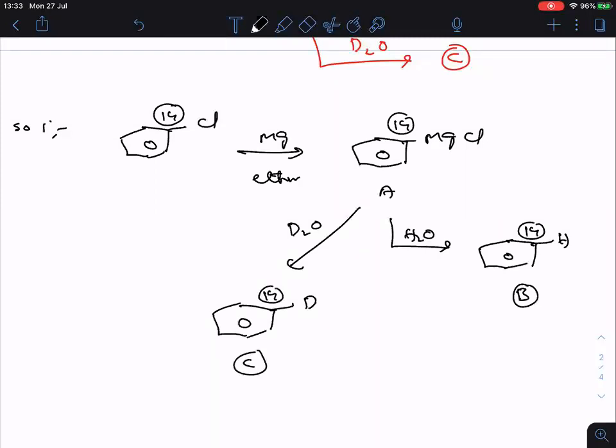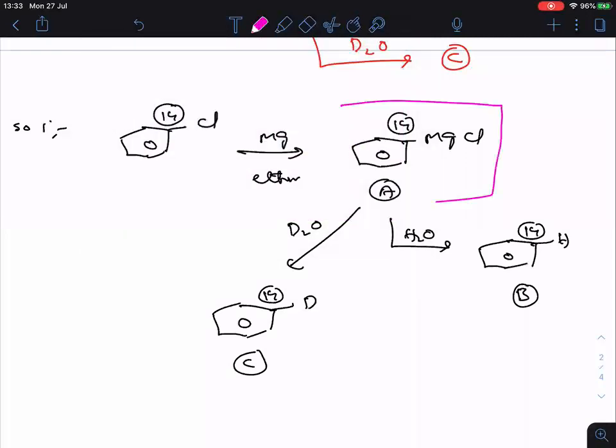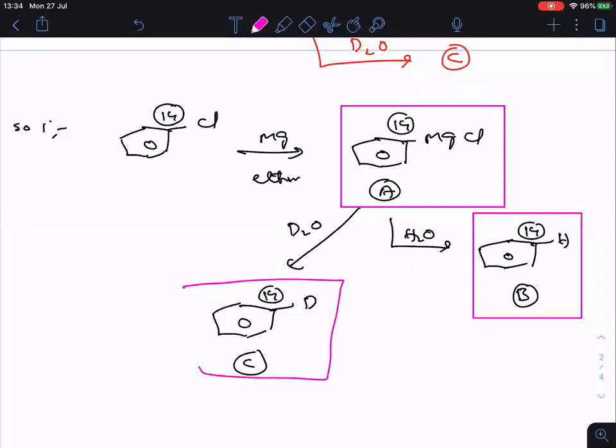This is your C and this is your A. So these are A, B, C. Let me put them in a box so that it is clear to you. This is your A, this is B, and this is your C.